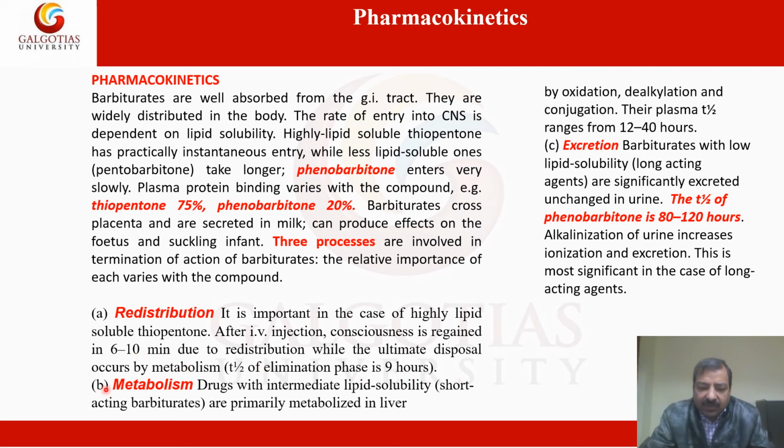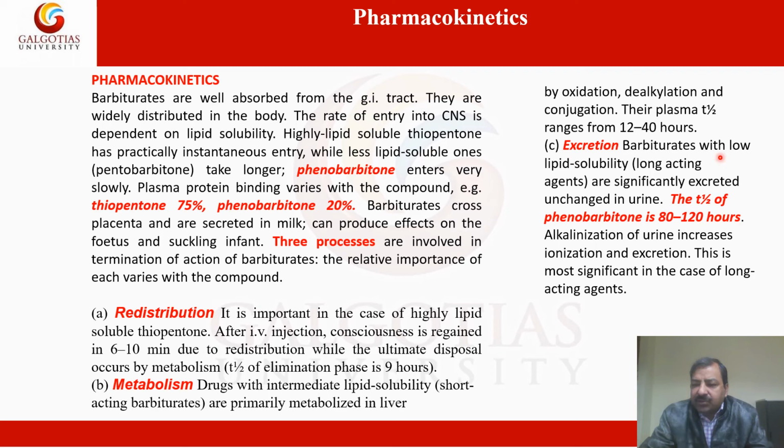So what about the metabolism? Drugs of intermediate lipid solubility, the short-acting barbiturates, are primarily metabolized in the liver by oxidation, alkylation and conjugation. The plasma half-life of the drug is 12 to 40 hours. How will the drug be excreted from the body?